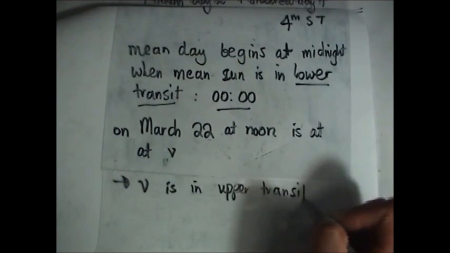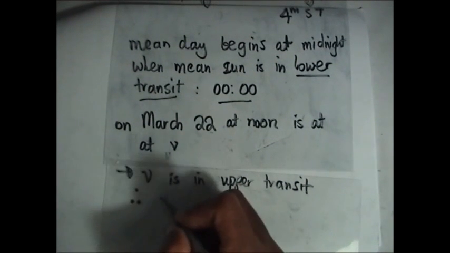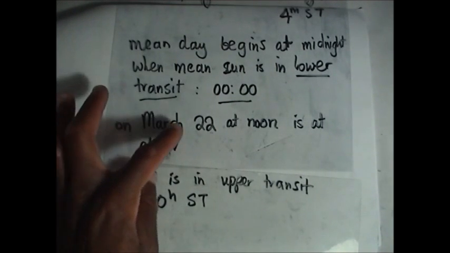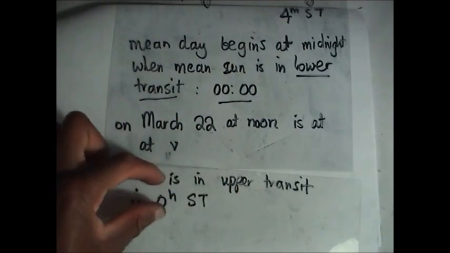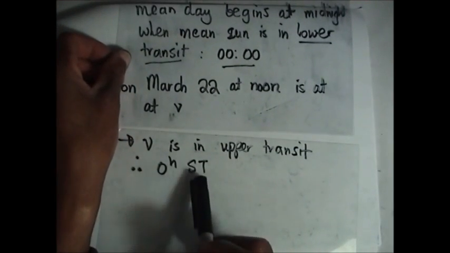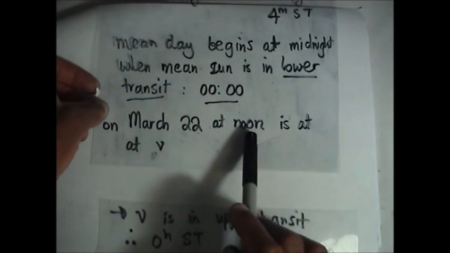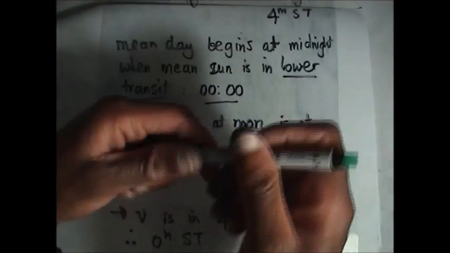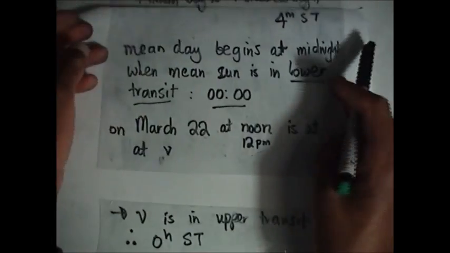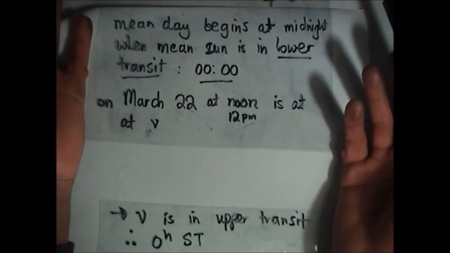So what does this point tell us? This point tells us therefore that on our sidereal clock it's 0 hours sidereal time, because V is in upper transit. On March 22 we know that V is in upper transit, but V's upper transit means the sidereal clock is starting, and we have 0 hours on our sidereal time. But looking at normal days that we know, at noon, what is the time at noon? It's 12 p.m., right? So now we see our day starts at midnight. So at noon, how many hours is that after midnight then?